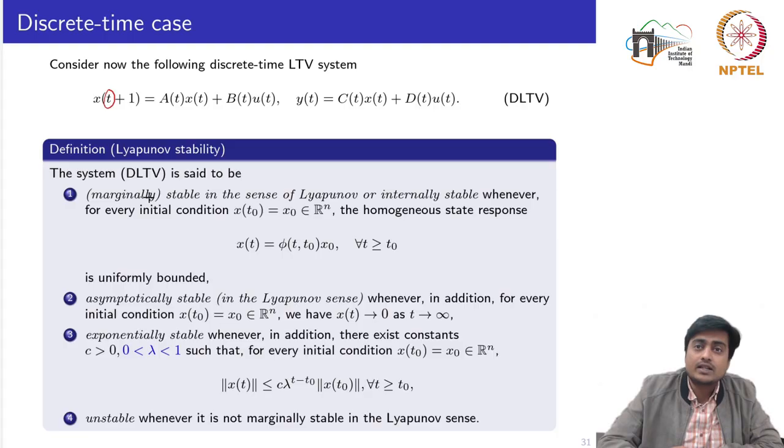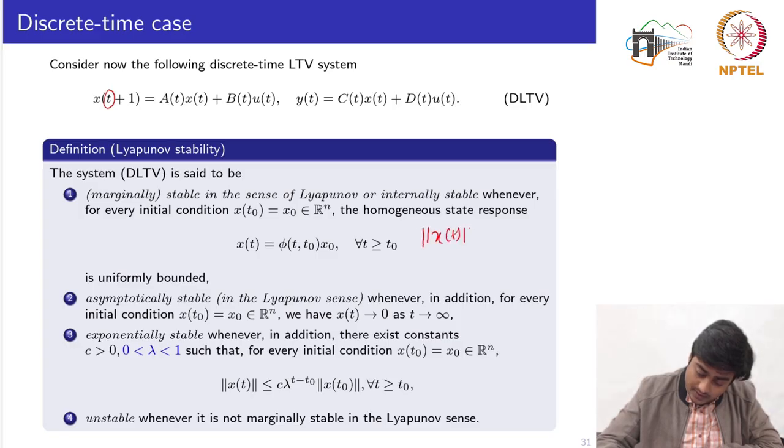So the results that we had discussed for the continuous time case, all those results almost remain the same for the discrete time case. So the first result says the system is said to be marginally stable in the sense of Lyapunov, or the system is internally stable, whenever for every initial condition x0 the homogeneous state response x(t) is uniformly bounded. So the first definition we know already, that the solution of the state space system must be bounded, and when we speak about uniform boundedness, we actually mean that the norm of the signal x(t) is always less than or equal to some constant c.